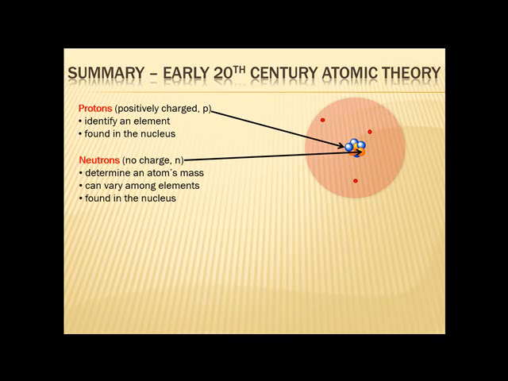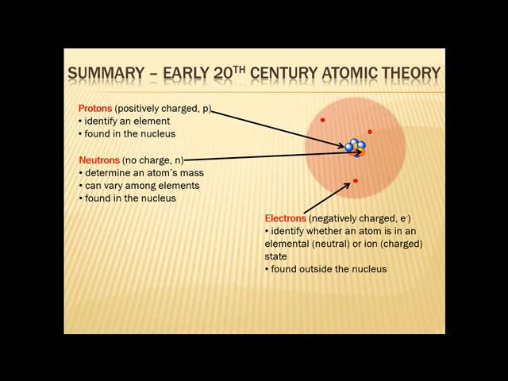What about neutrons? Well, neutrons are also found in the nucleus of an atom, and neutrons have no charge. Those can vary among the elements, so there's a version of hydrogen that has one neutron. There's also a version of helium that has one neutron, and so that's not a reliable way to identify a particular element, but they can vary among the same elements. So there's a version of hydrogen with no neutrons, there's a version of hydrogen with one neutron, there's a version of hydrogen with two neutrons. All of those are different from each other and have slightly different behavior, but they're all hydrogen.